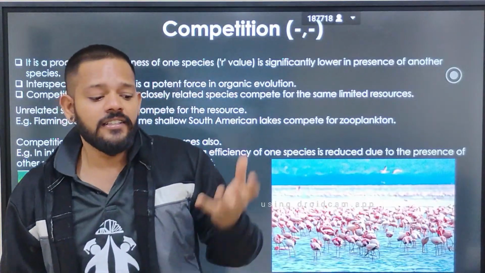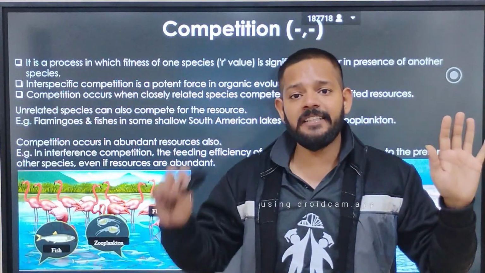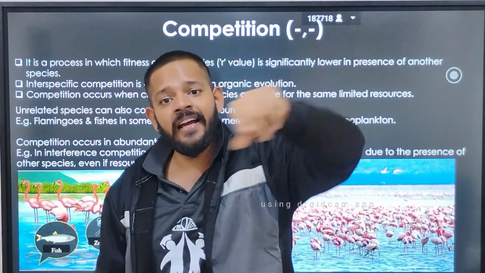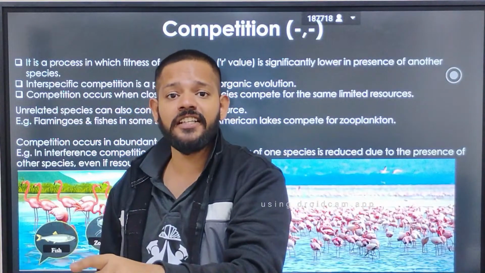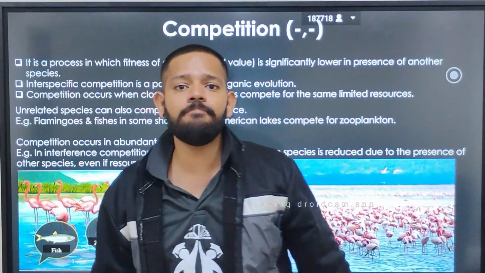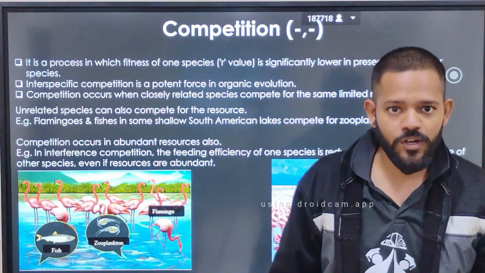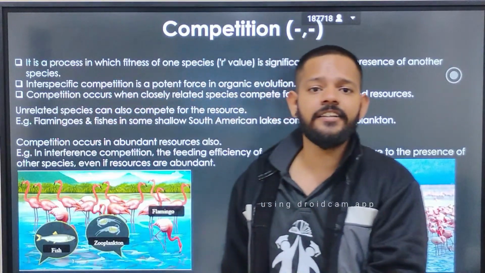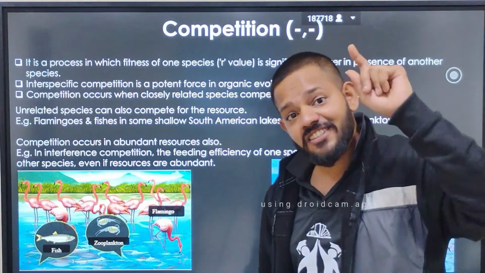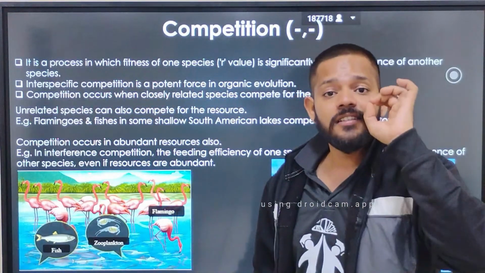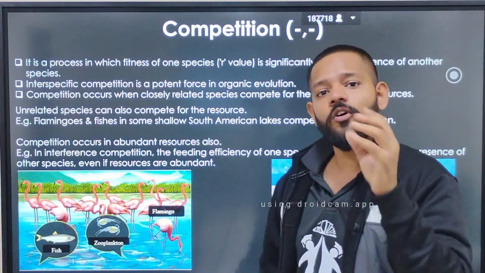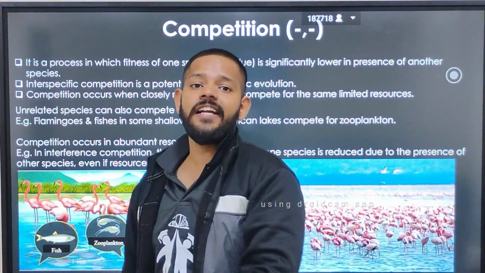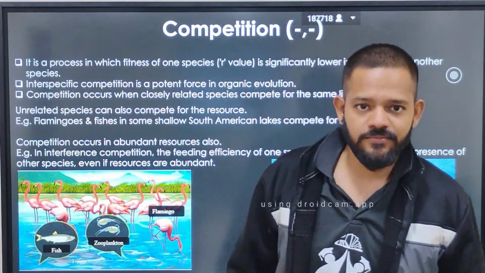If there is one species A and species B, species A has high efficiency to eat the food, and species B has low efficiency to eat the food, automatically B will be eliminated after some time, because it has low efficiency. It does not eat well in that environment. The food is abundant, but that organism still does not eat fully, so automatically it will die after some time. But the species having high food eating ability can survive.